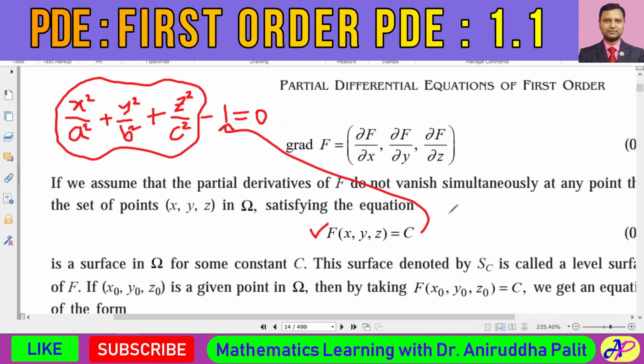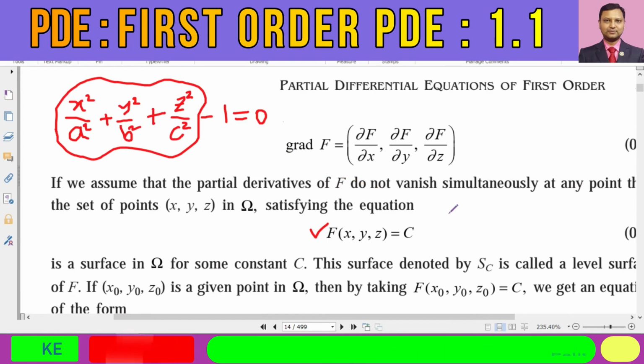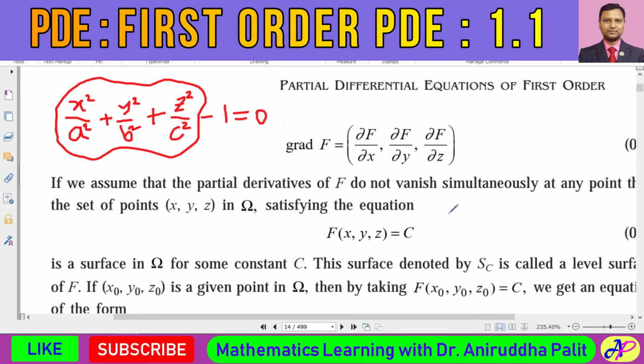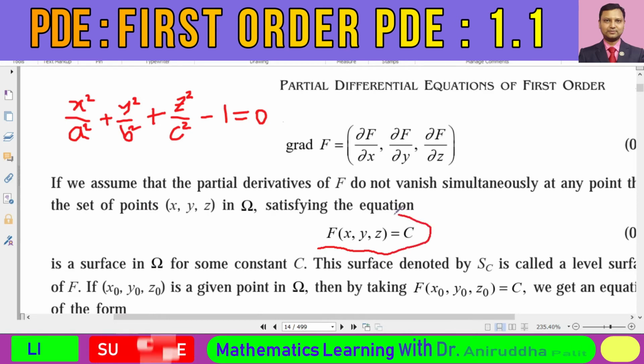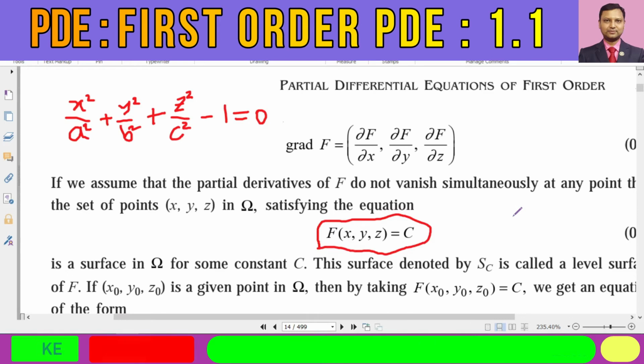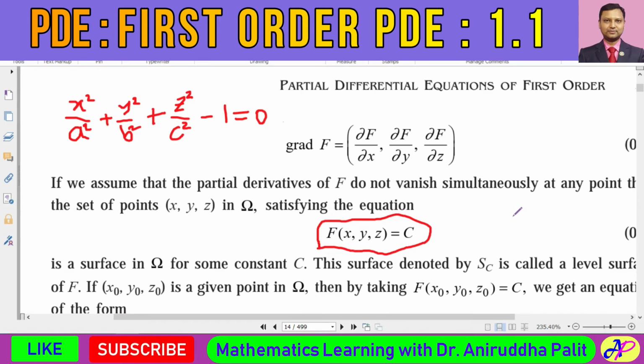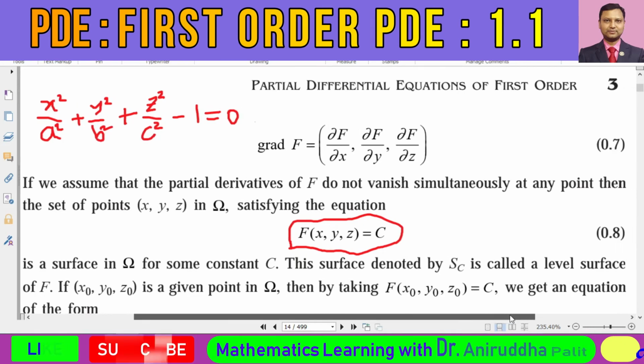So what I am trying to show over here is that this kind of expression, F of x, y, z is equal to c, gives us a surface in three dimensional xyz space. All right.